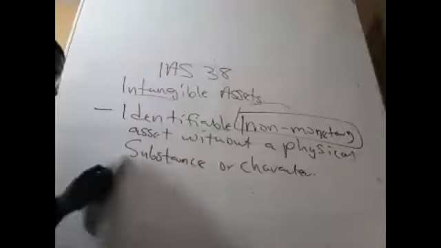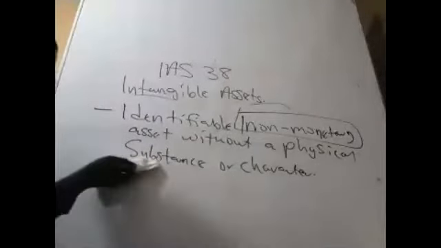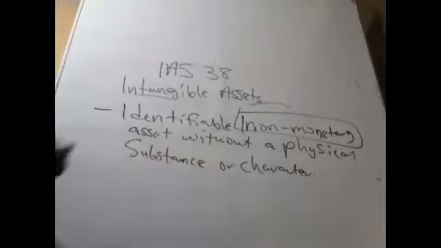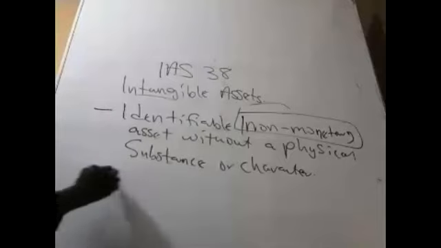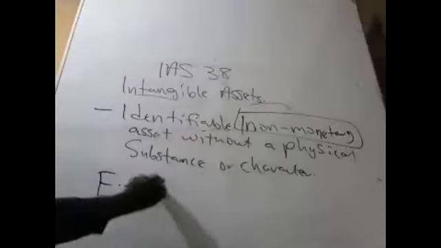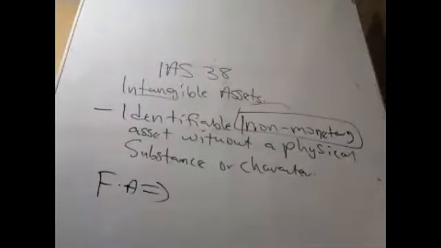Let me give an example. Those who are doing public sector accounting will understand this term very well. When I mention financial assets, for instance, financial assets or monetary assets.